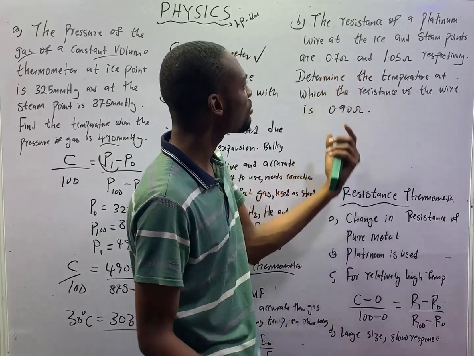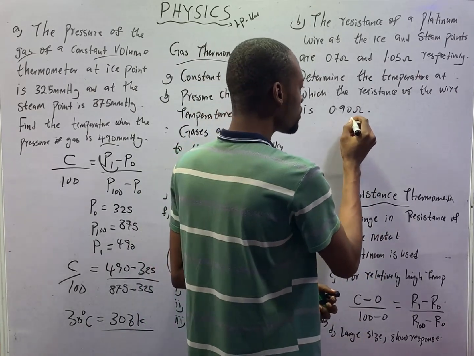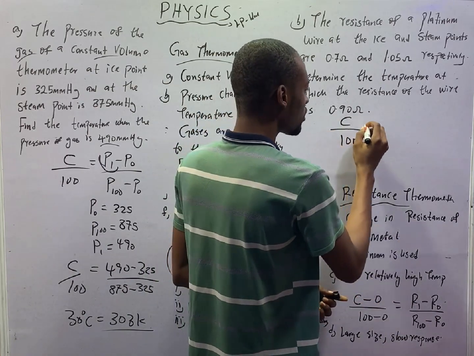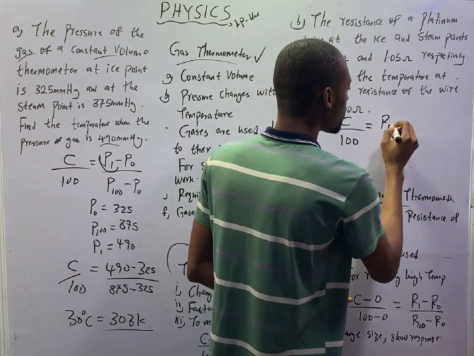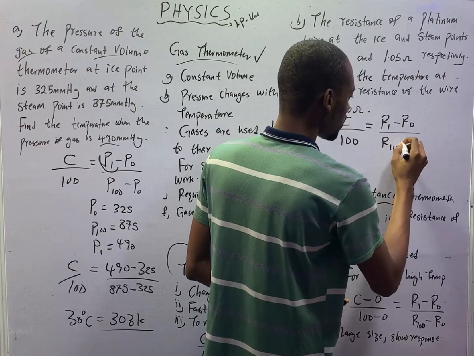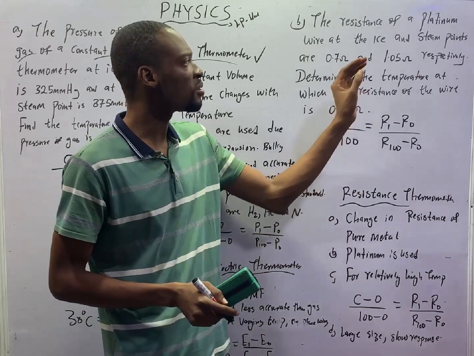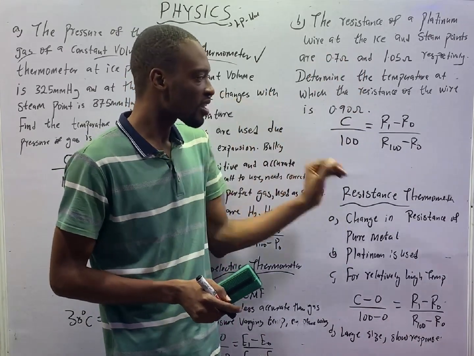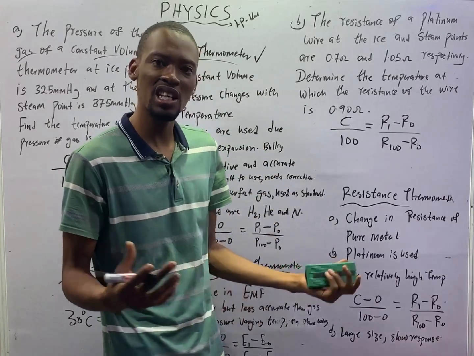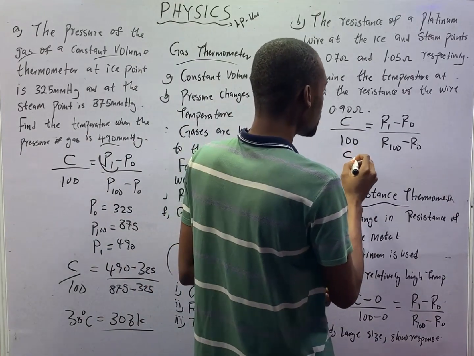Here, since we are dealing with a resistance thermometer, the formula is the temperature C minus 0 over 100 minus 0, which equals R1 minus R0 over R100 minus R0. R0 is the resistance at ice point. R100 is the resistance at steam point, or at 100 degrees Celsius. So, from the question, C is what you are looking for.